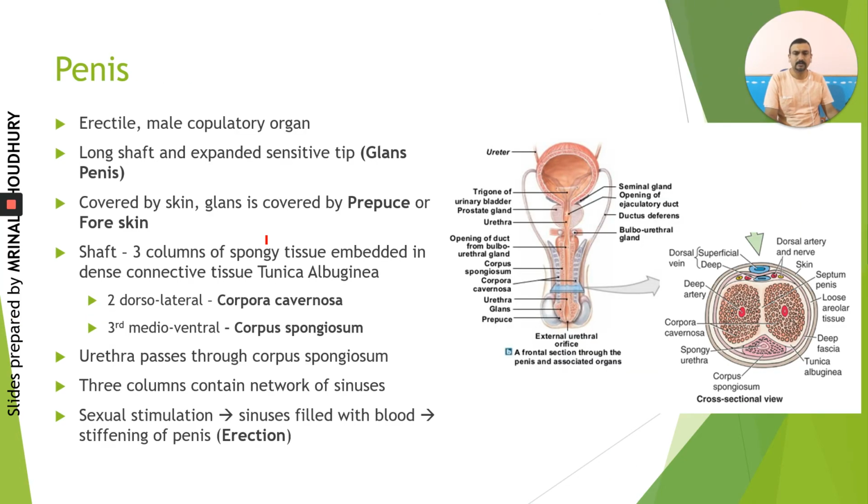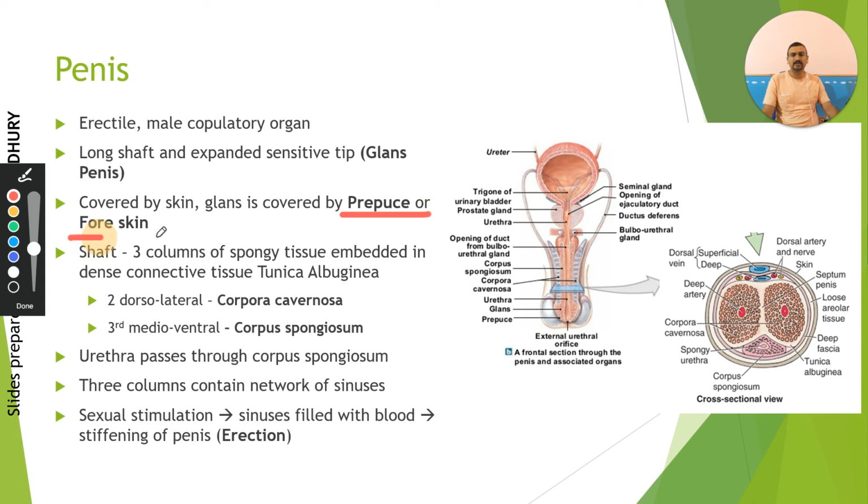Then the copulatory organ, that is the penis. It is an erectile male copulatory organ which has a long shaft and an expanded tip. This tip at the end is called the glans penis, which is a sensitive tip. If we look at the urethra, it comes from inside and opens through this tip. The opening of the urethra is called the urethral orifice, or urethral meatus. Like most of the openings on our body, the urethral orifice is also covered by a skin fold. This skin fold is called the prepuce, or foreskin.